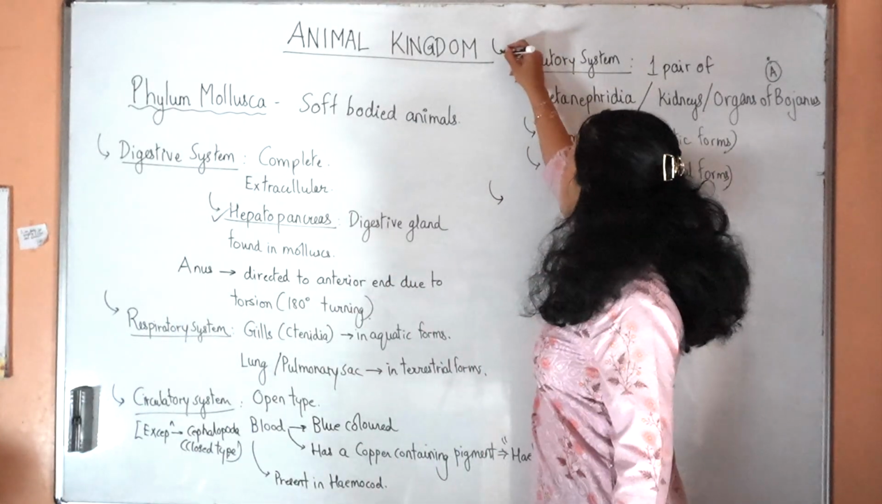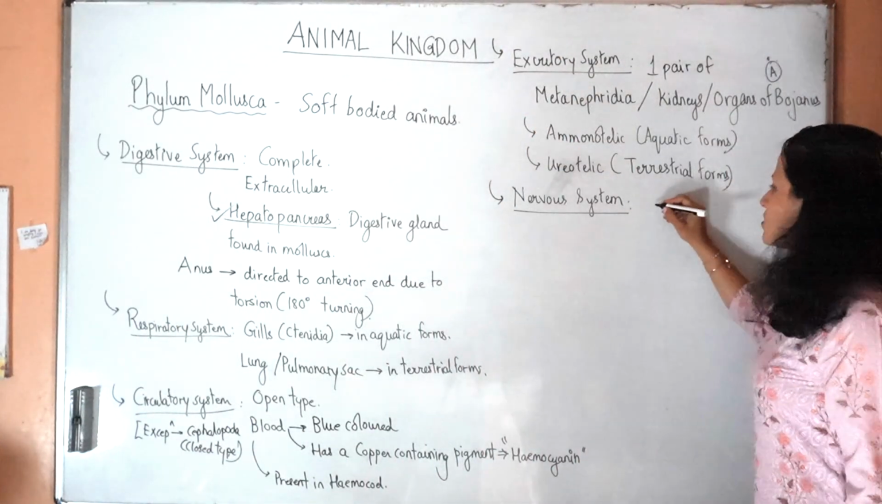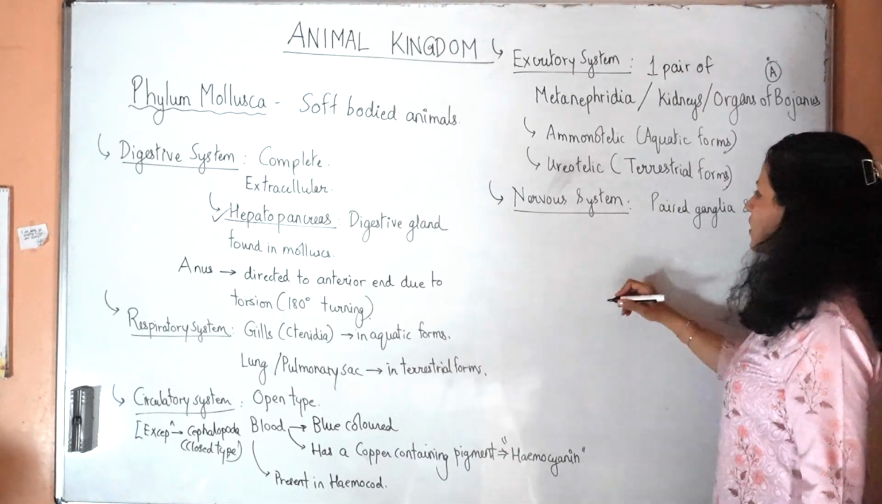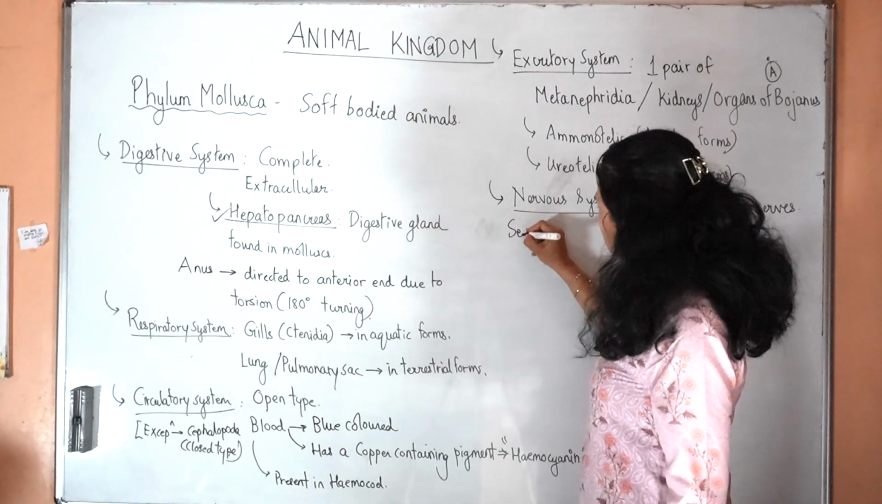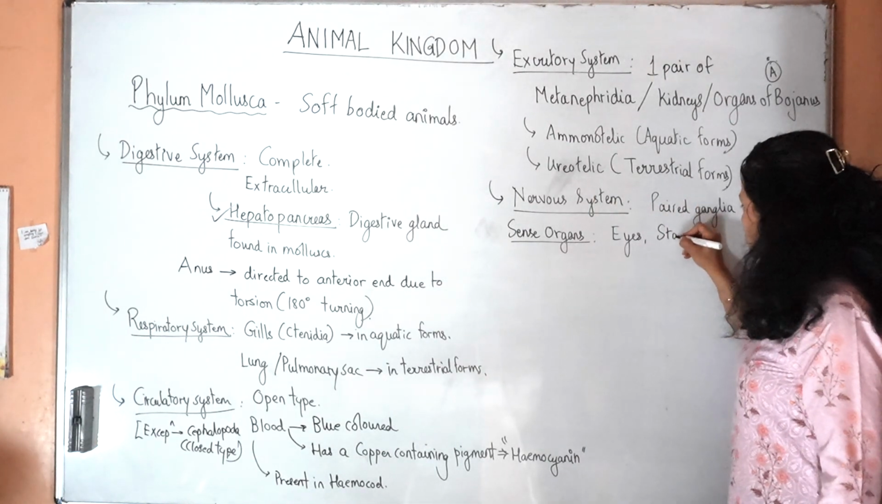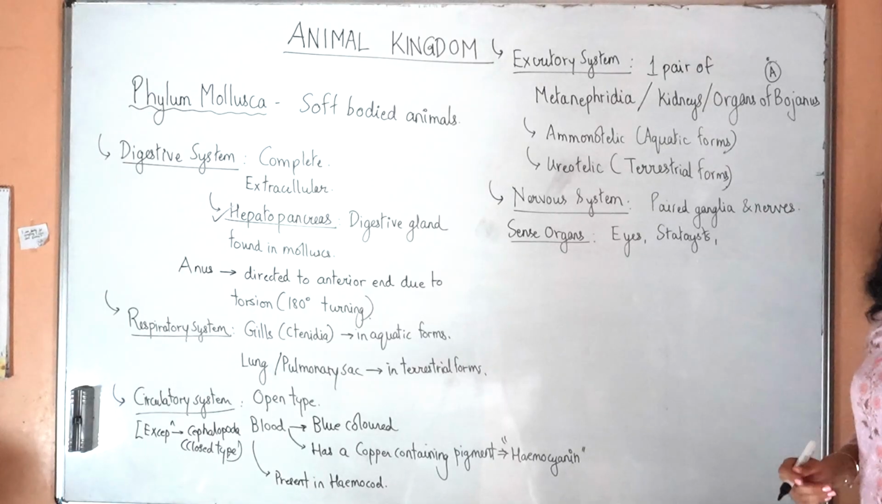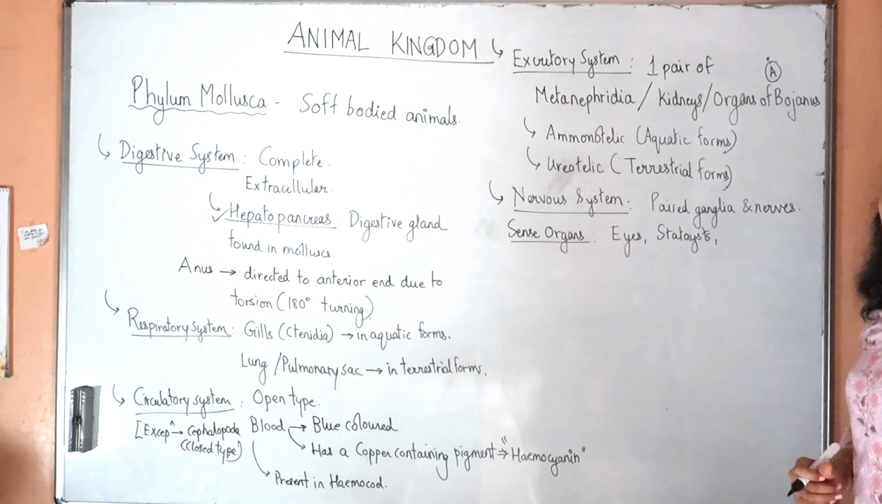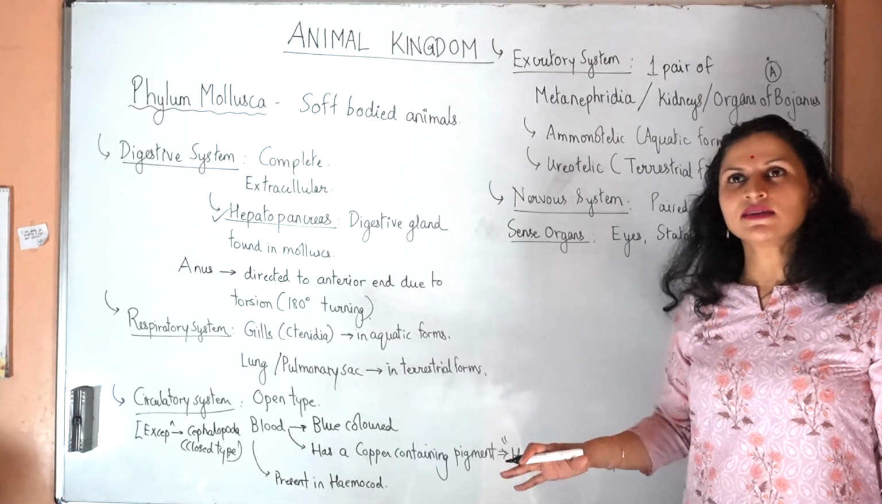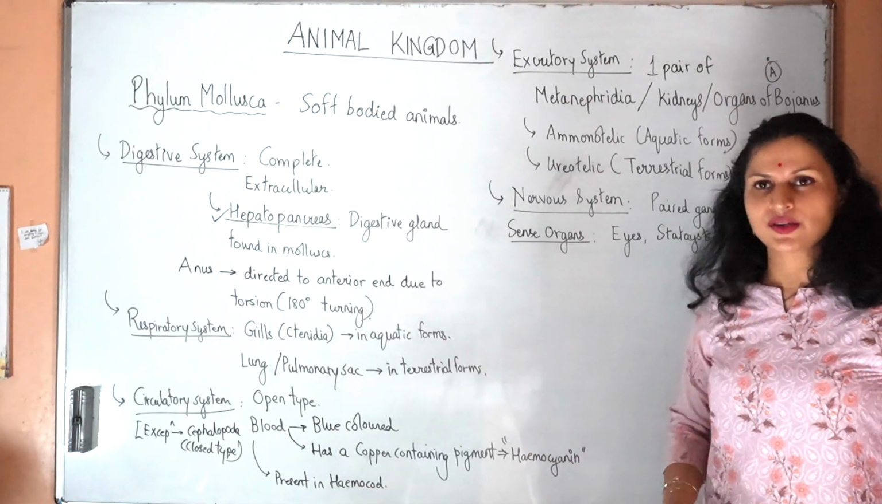Next, we talk about the nervous system. Their nervous system will have paired ganglia and nerves similar to the ancestors. Sense organs. What type of sense organs do they have? They have eyes, they have statocysts for balance, and there is one important sense organ called the osphradium, which helps them in testing the water in which they are present.